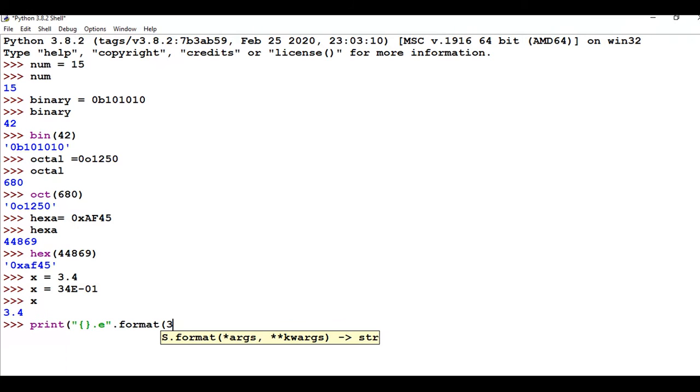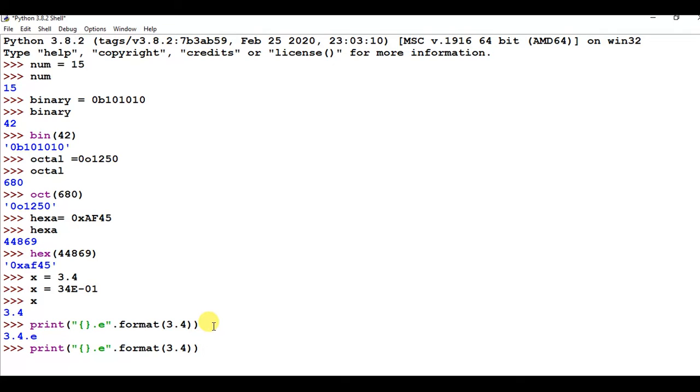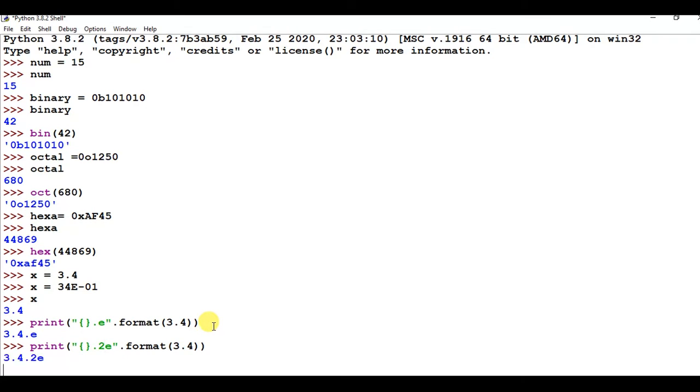See the 3.4, and in this way you can also present it. Suppose I am using 2 here.